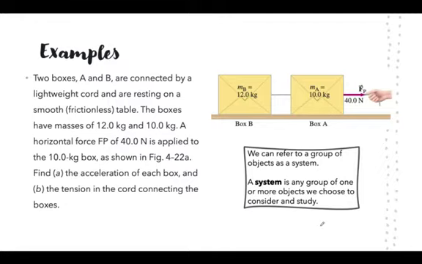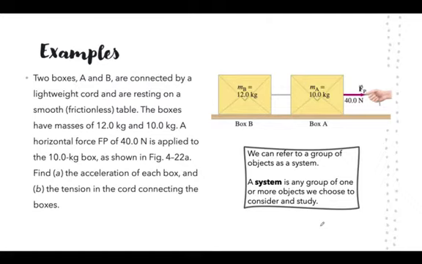All right, in this next example, we have two boxes connected by a cord, right? The boxes have different masses and they're both being pulled by a horizontal force of 40 newtons, okay? Let's find the acceleration of each box and the tension in the cord connecting the boxes.